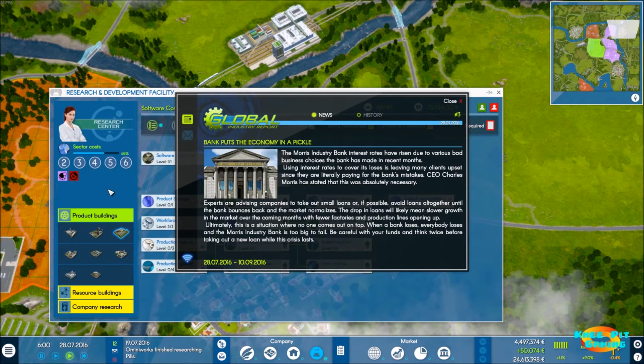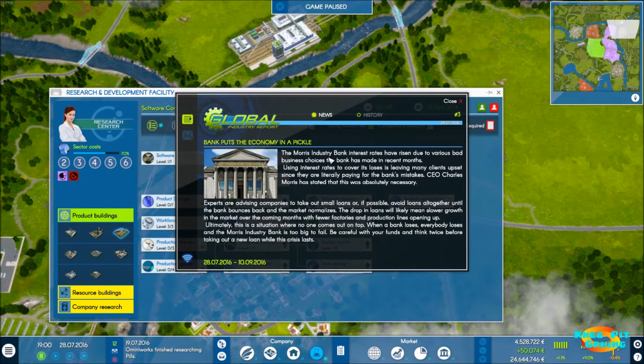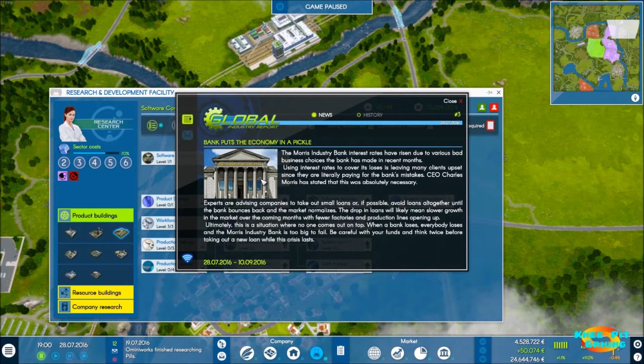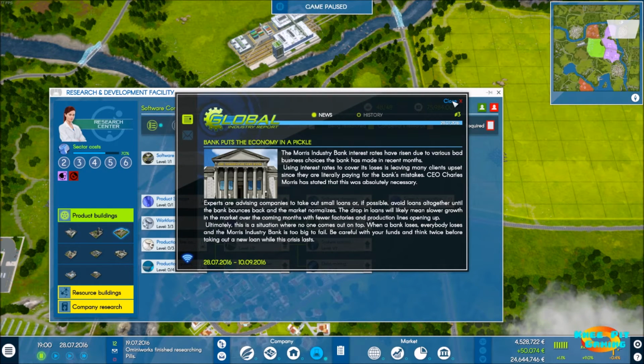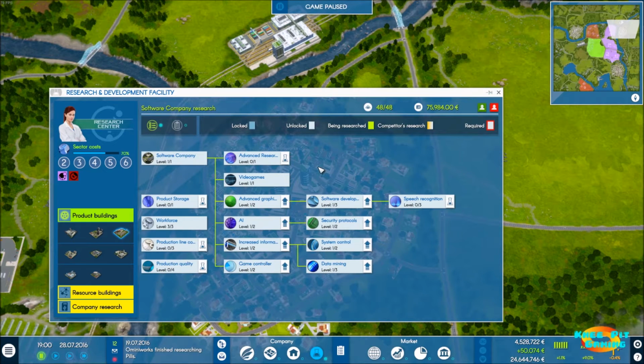cost. Oh, what is it showing us here? So let's go ahead and pause for a moment. Let's see what we've got here. Bank interest rates have risen due to bad business choices the bank has made. Okay, so we're going into some social commentary. I see here it mentions the bank is too big to fail. So we're going into some 2008 bank failure commentary there. What's important for us is bank interest rates have risen, and we're not using bank loans in this playthrough anyway, or at least I'm hoping to get completely away from them.